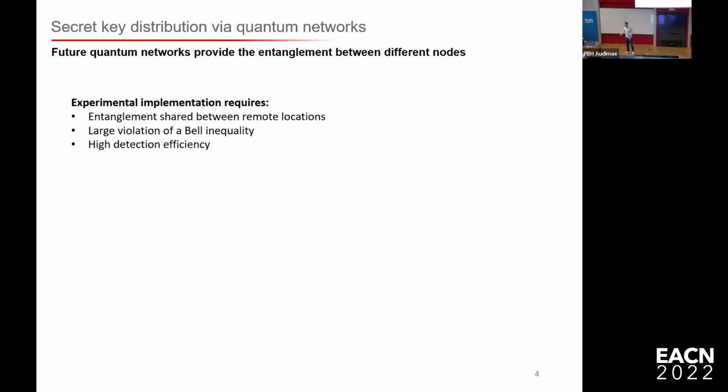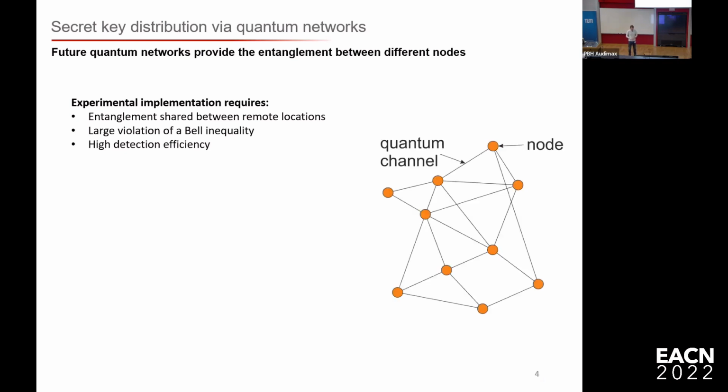Okay, so how can we realize DIQKD? What do we need to build such a system? For this, we need shared entanglement between two remote locations. And the quality of the entanglement needs to be really high, because it requires a large violation of the Bell inequality to test the secure functioning of the devices. On top of that, we need a high detection efficiency, which makes it harder to implement with, for example, pure photonic schemes.